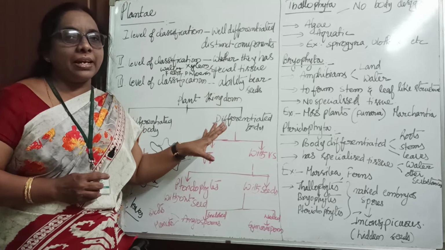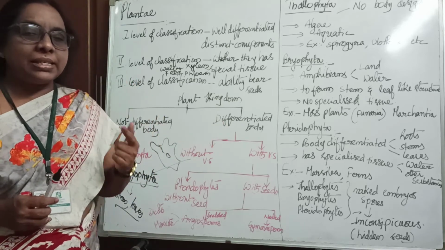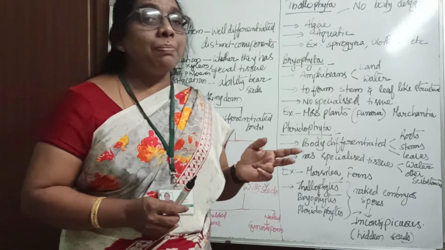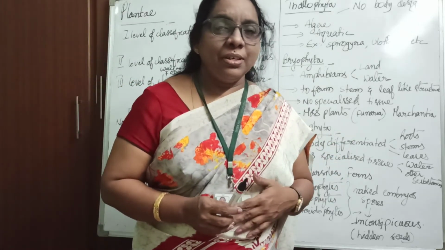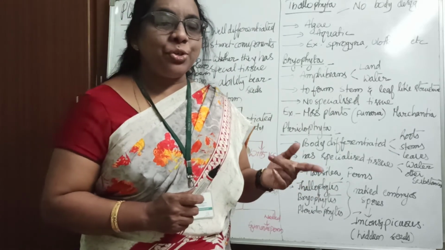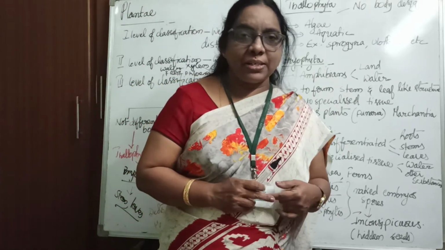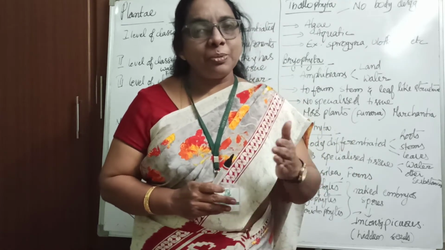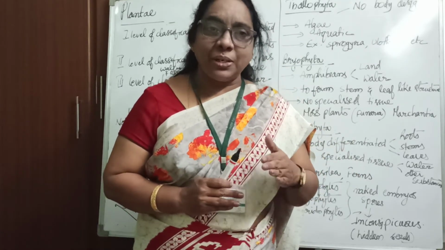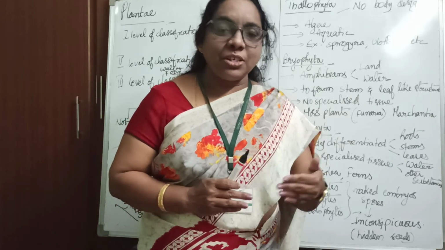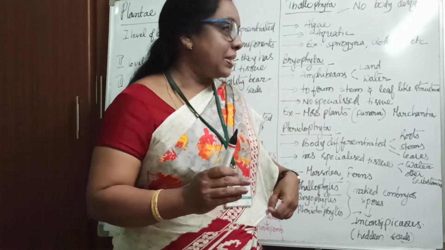Based on these three characters, first one distinct components, second one is specialized tissue, and the third one is whether able to bear the seeds or not. Distinct body structure: thallophytes; specialized tissue: bryophytes and pteridophytes; and based on the seeds, again classified into angiosperms and gymnosperms. I hope it is clear to you children. Once you go through the textbook after my explanation, it will be clear to you.